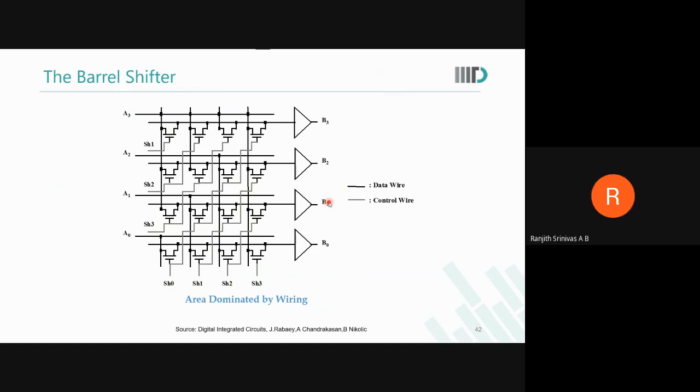So this was one thing I wanted to ask. If you don't want to do the arithmetic right shift, then only the drains which are connected over here will be changed. Only that logic will be changed, and only those will be changed. Yes, sir. Okay. Thank you.